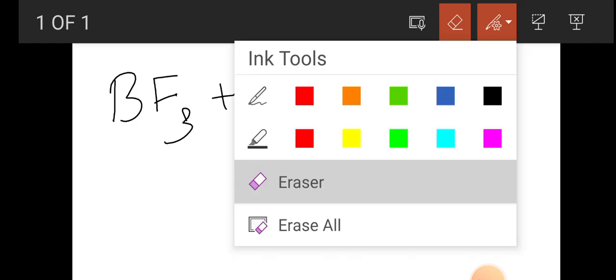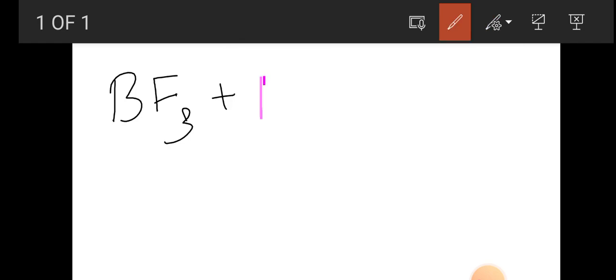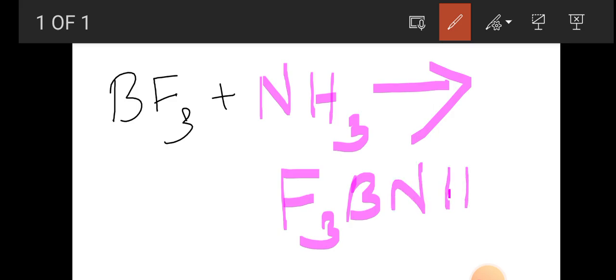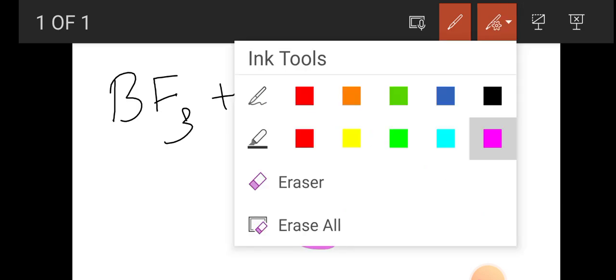How does it interact? It will form a complex, and the complex is F3B NH3. Let me write it in a neat way.